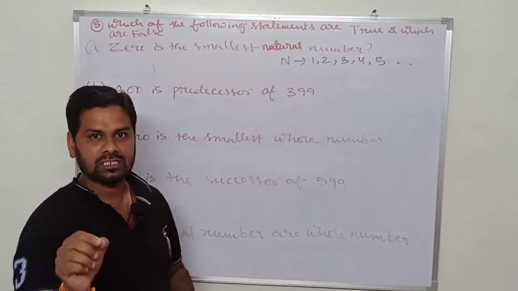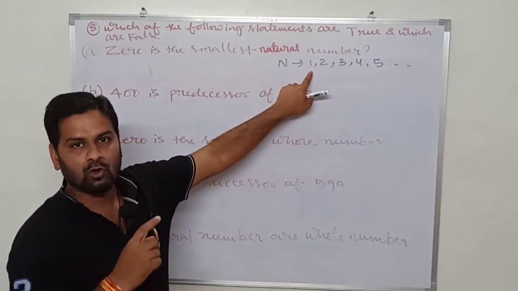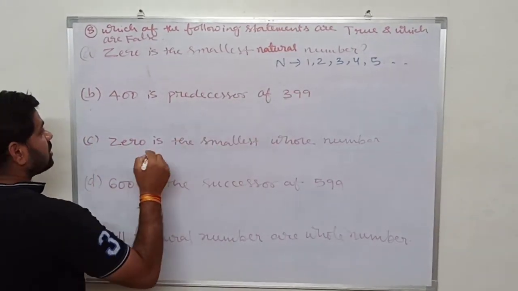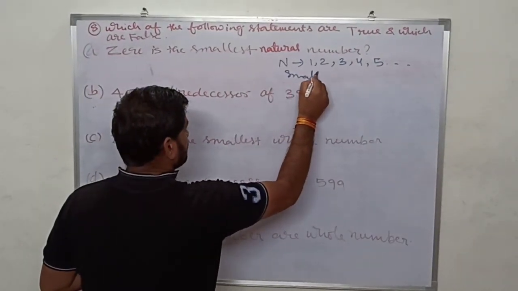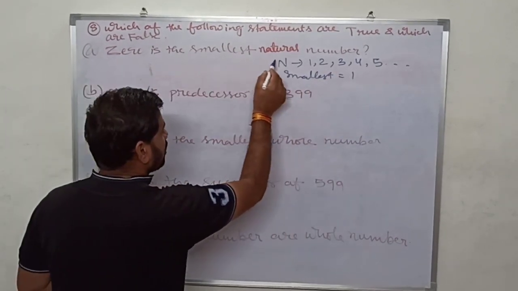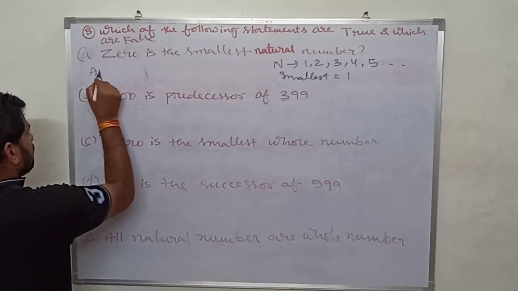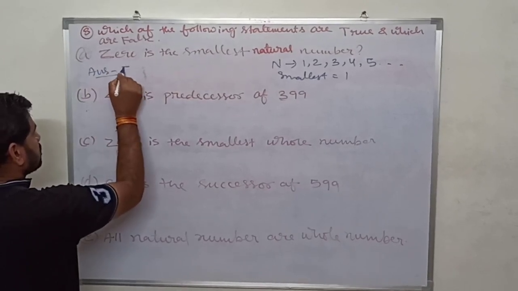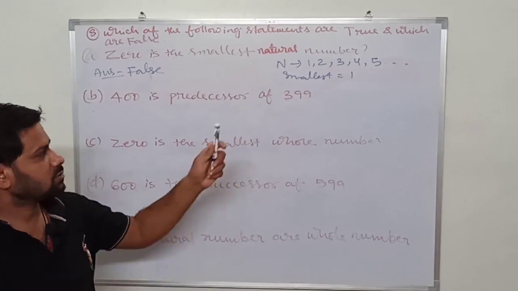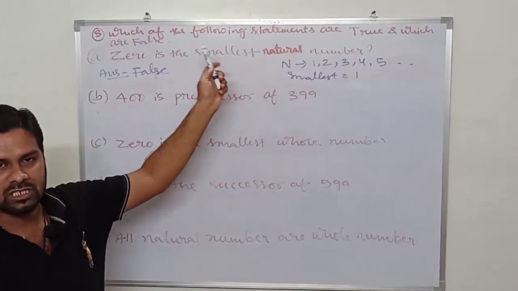That means the smallest natural number is 1. Before this we don't have any number in the natural numbers. So the smallest natural number is 1, but the statement is saying 0 is the smallest natural number. So it is false, because 0 is not the smallest natural number. Okay, the smallest natural number is 1. So this statement is false.